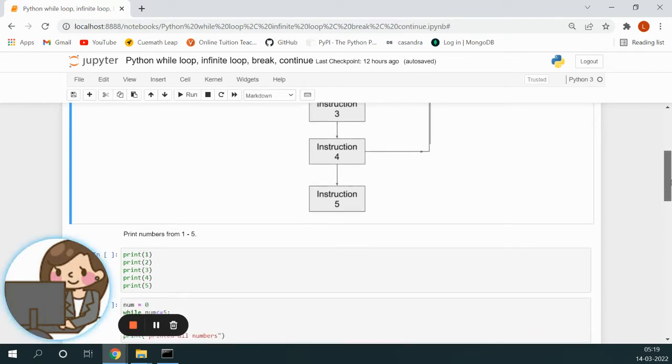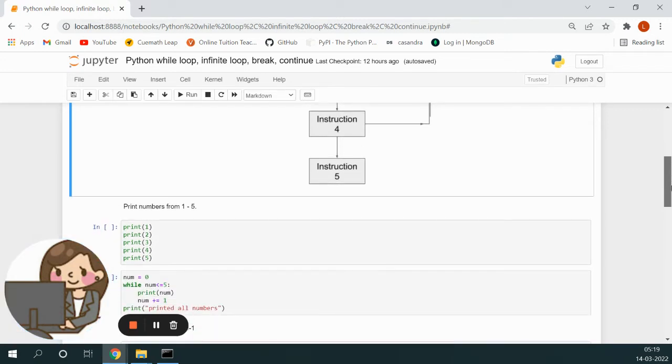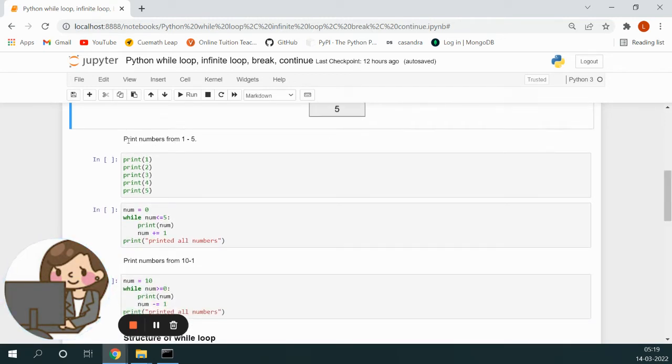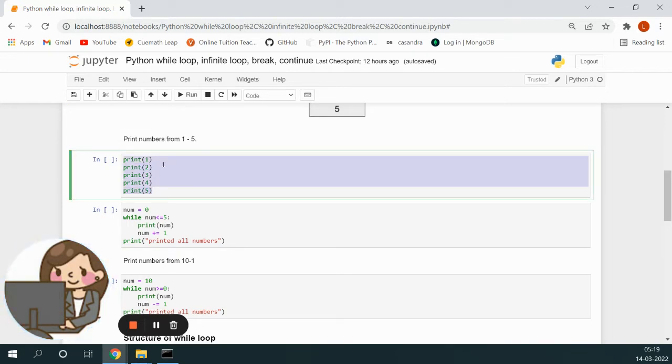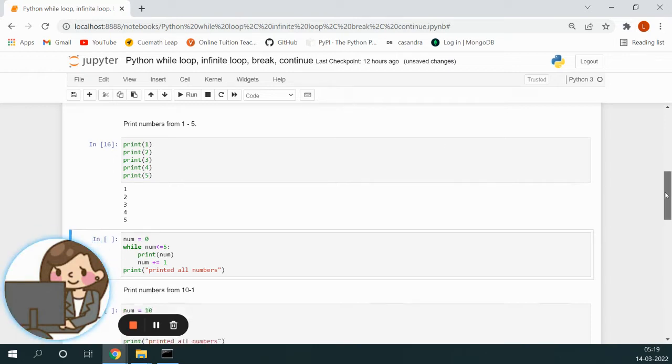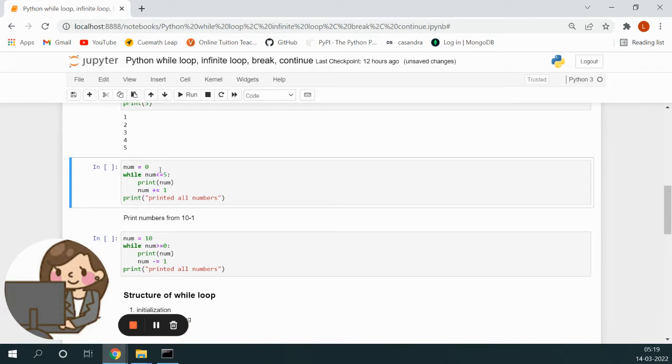So now let us take the example of how we can print numbers from 1 to 5. If we want to print numbers from 1 to 5, we can write print 1, print 2, print 3, print 4, print 5 like that. Right? So it is printing 1 to 5. Now, what if we want to print from 1 to 10 or say 100? Then we cannot just go on writing it again and again, right? So, instead of that, we'll be using a while loop. Okay, so I'll just explain this code out here.